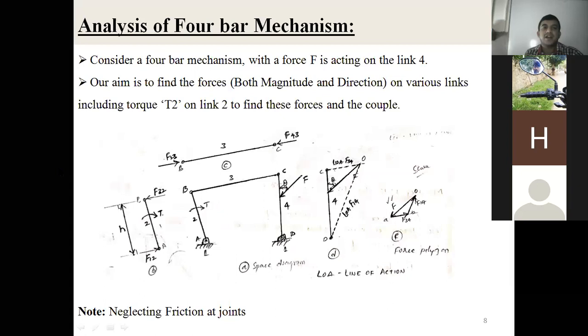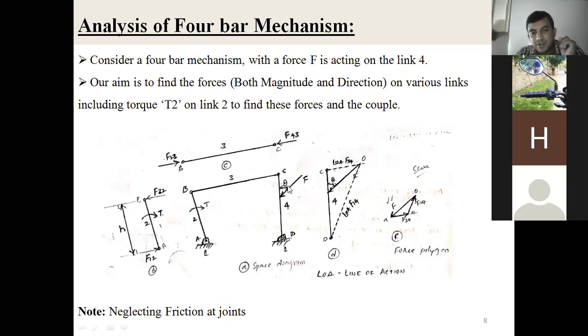Next we'll go for the analysis of the 4-bar mechanism. What do we mean by analysis of the 4-bar mechanism? First, we have already created the 4-bar mechanism and generated the relative motion between the parts that you study in kinematics of machines. It is the second step in the design procedure. First we study the relative motion between the parts. After that, our aim is to determine the forces induced in each part of the mechanism.